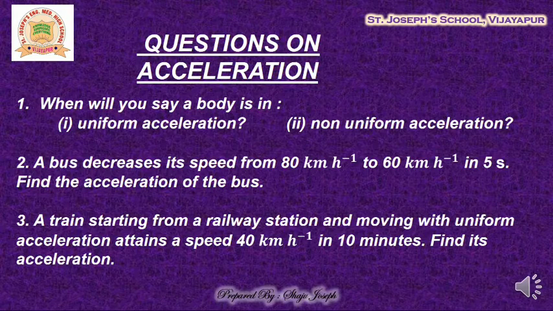First one, when will you say a body is in uniform acceleration, non-uniform acceleration? Question number two, a bus decreases its speed from 80 km per hour to 60 km per hour in 5 seconds. Find the acceleration of the bus. Third question, a train starting from a railway station and moving with uniform acceleration attains a speed of 40 km per hour in 10 minutes. Find its acceleration.